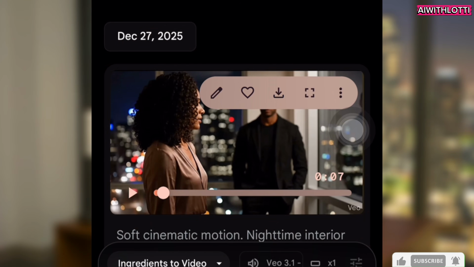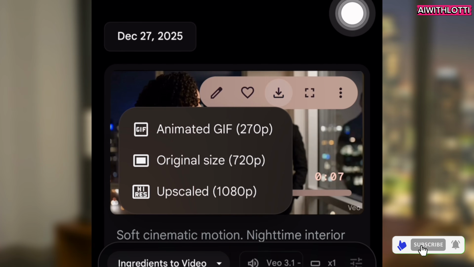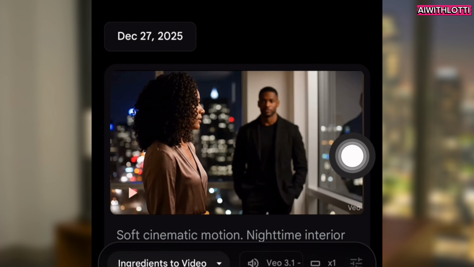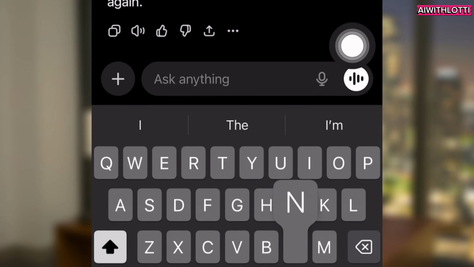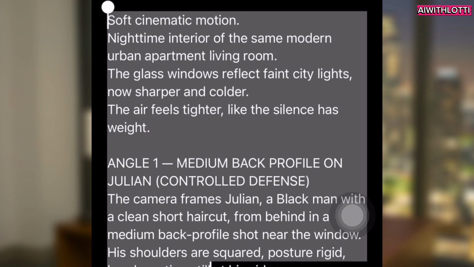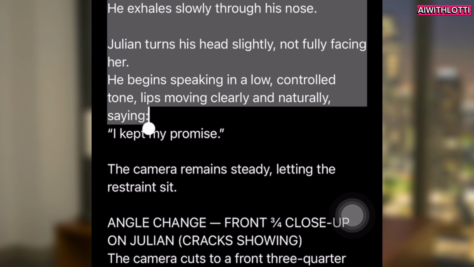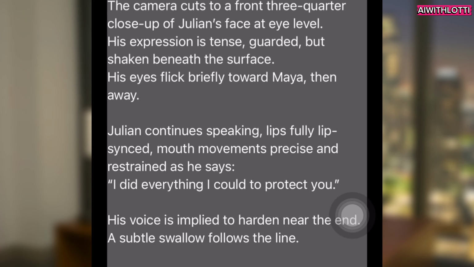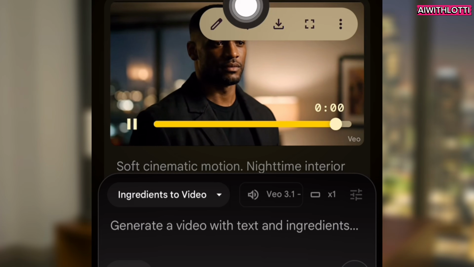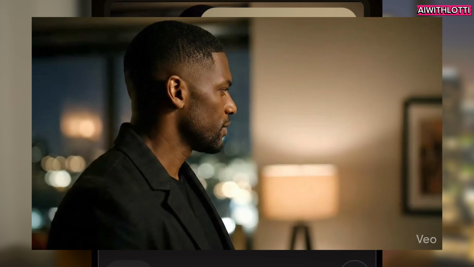That looked great. Okay, so once you're done and you have the one you want, you can either upscale it or download it the original size. I usually upscale. It only takes a couple seconds and it doesn't cost. Go back over to ChatGPT and in the chat where you generated the first scene and just write next, and it will give you the second scene with 2 angles just like we asked. So each scene will have 2 angles to make it more theatrical. Take it back over to Flow and do the exact same thing, and this is what you'll get.